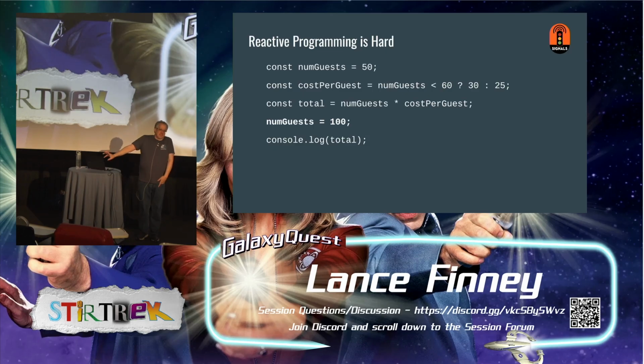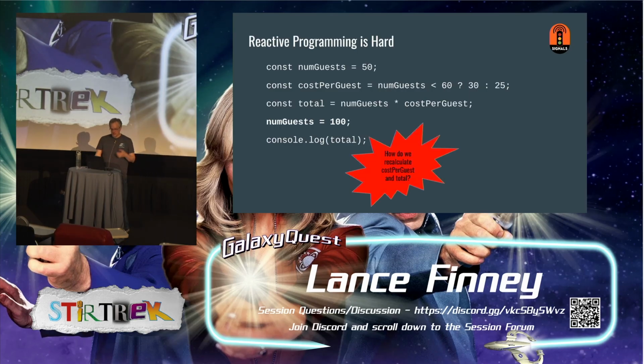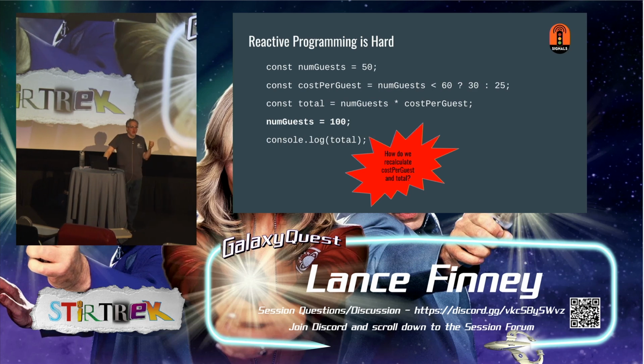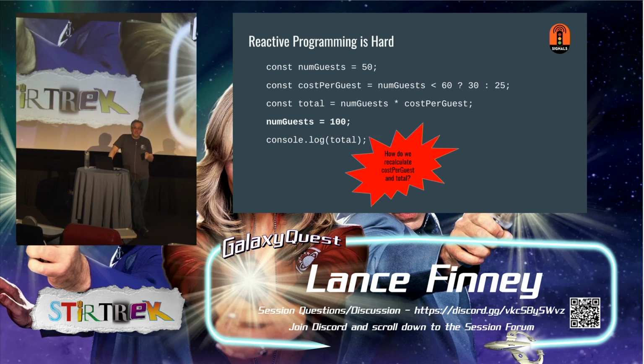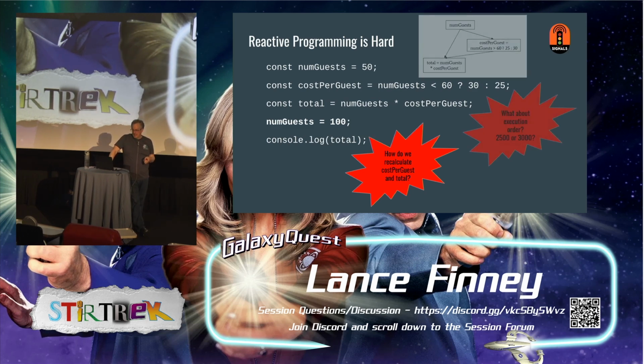Now, if this is just a function by itself, we can just call the function passing in the new value. But what if we have all of these values, the intermediate values on the screen? How do we know which ones to recalculate? How do we know when to recalculate? How do we know the order of calculation? Like, something changed. How do we recalculate only the parts that need to recalculate? And more interestingly, how do we make sure that we do it in the right order?